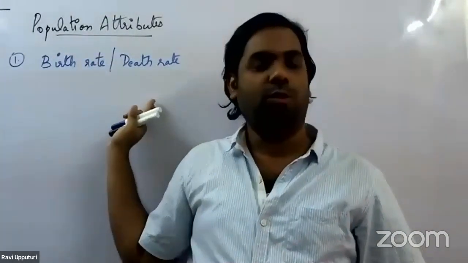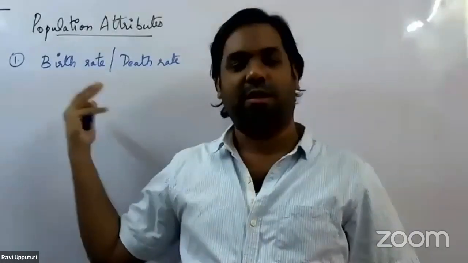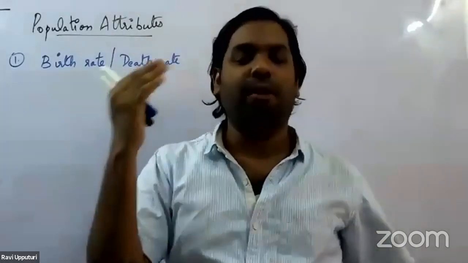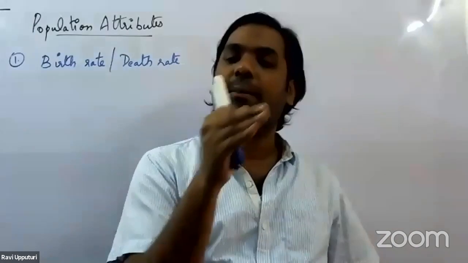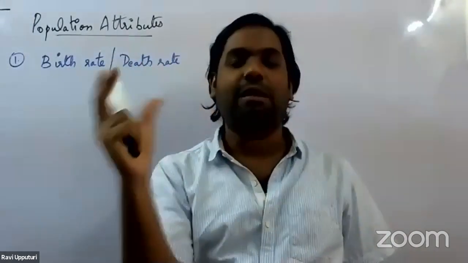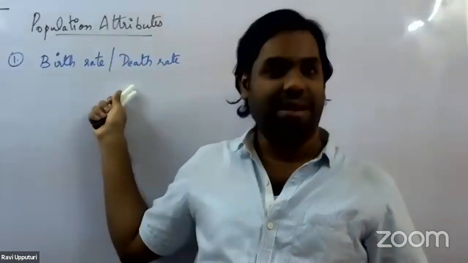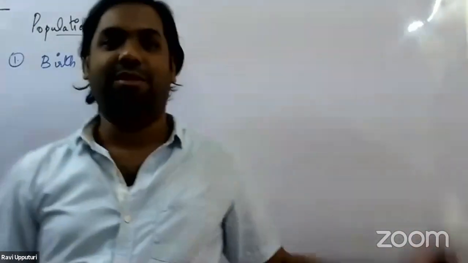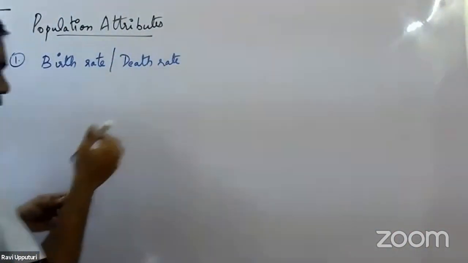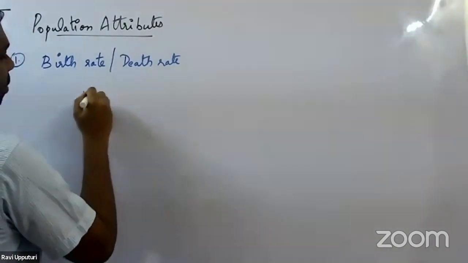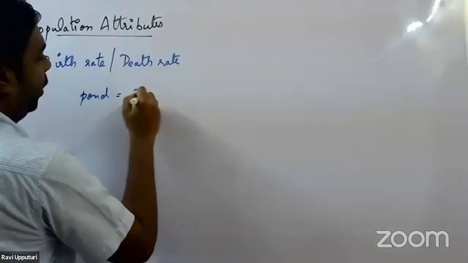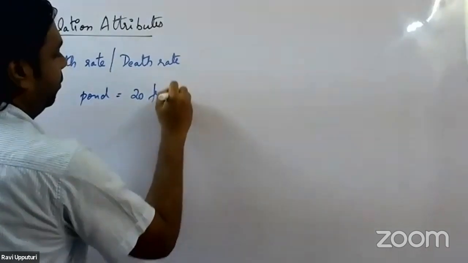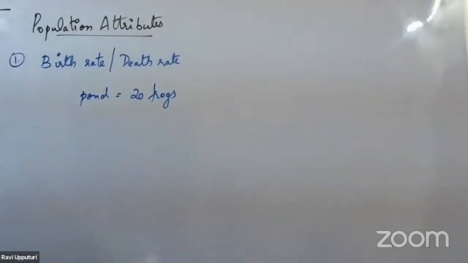Similarly, we can define death rate the same way. The number of individuals dying in a particular population at a given time period, we start calling it death rate. Let us take one simple example to study birth rate as well as death rate. Say suppose in a pond, there are 20 frogs present.